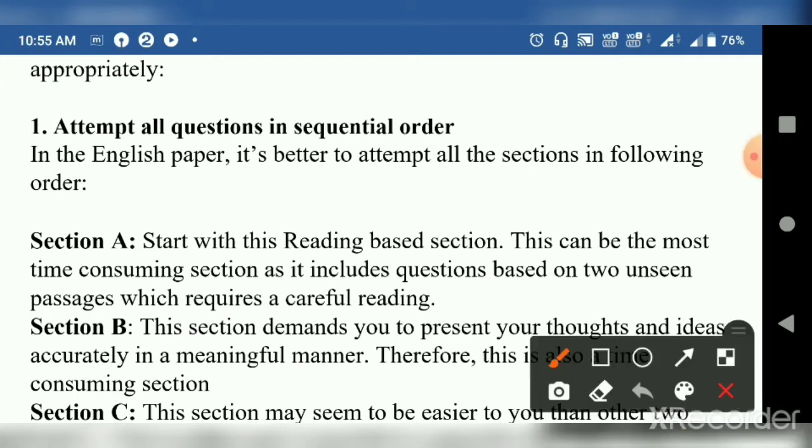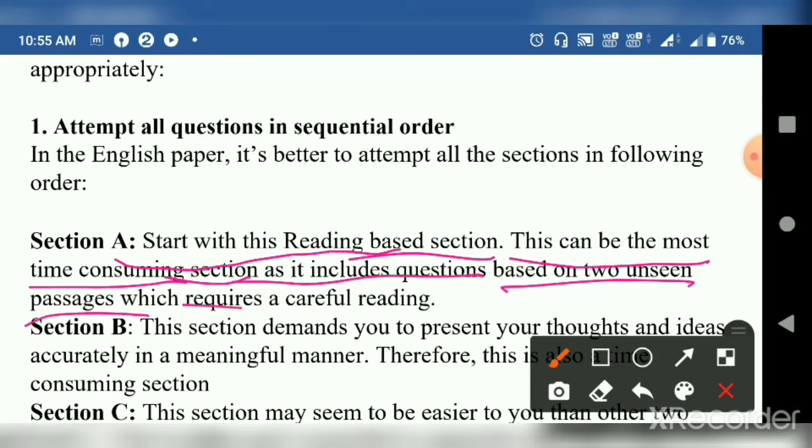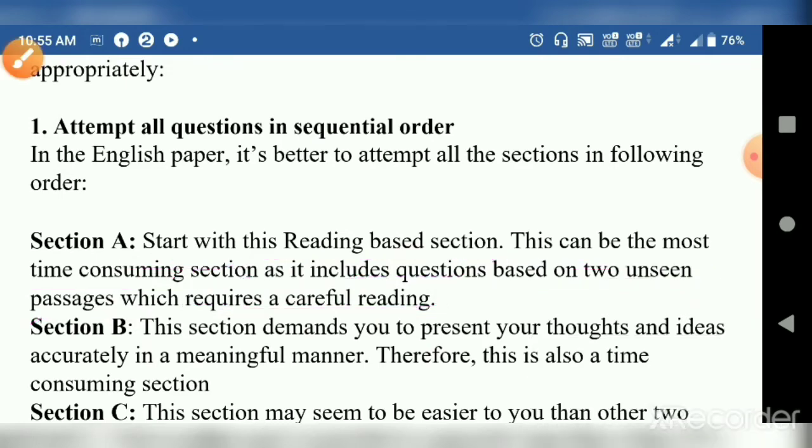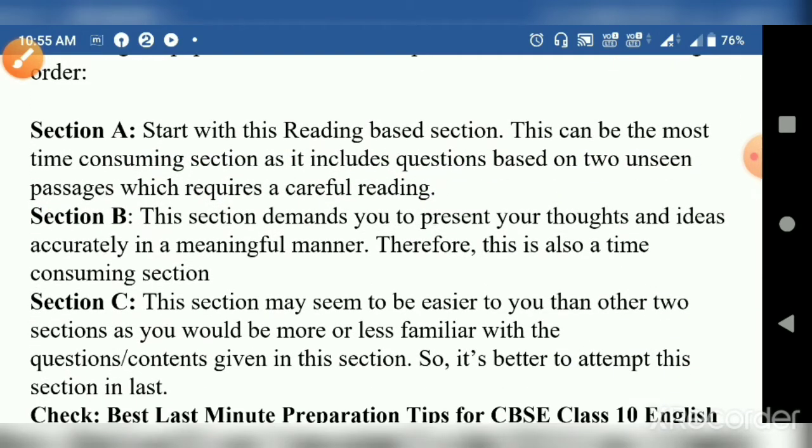Next is Section A. Start with this reading based section. This can be the most time consuming section, as it includes questions based on two unseen passages which require careful reading. So it consumes more time; attempt this first.